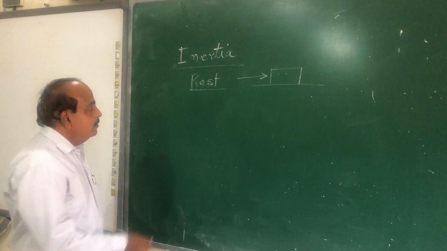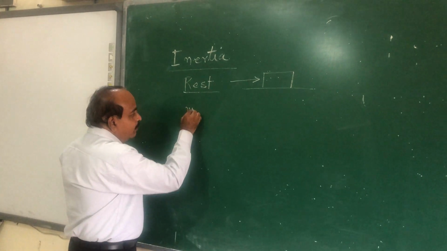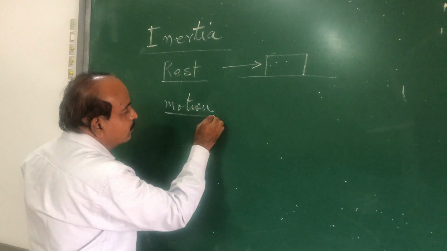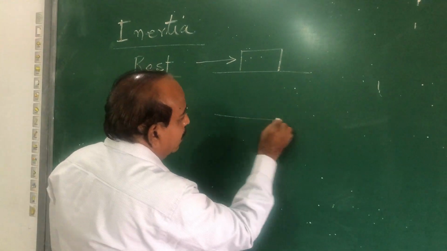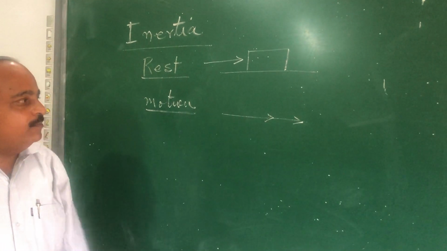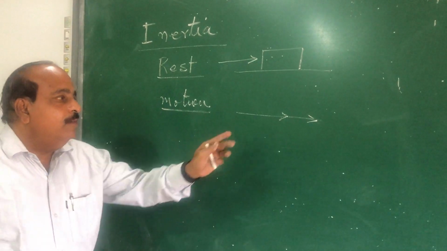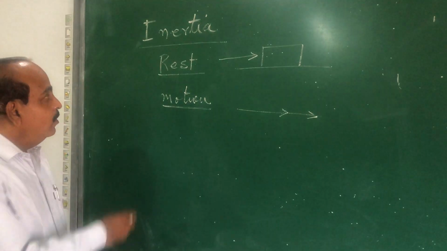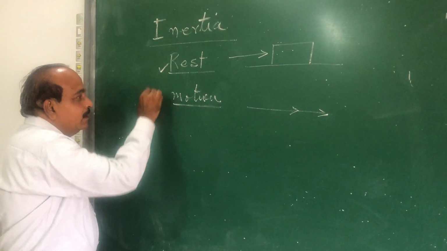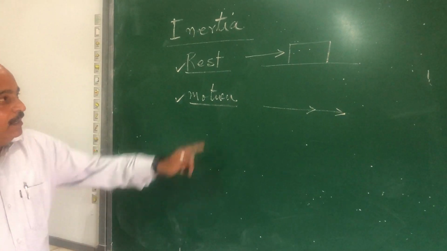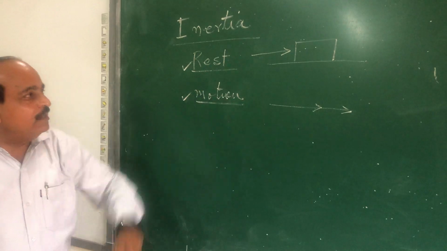Likewise, if a body is in motion, moving with constant velocity, let us suppose a car is traveling, it keeps on moving with the same speed until or unless some external force, that is the brakes, is applied to stop the motion. So a body does not change its state, either of rest or of motion, by itself until it is compelled by some external agency.